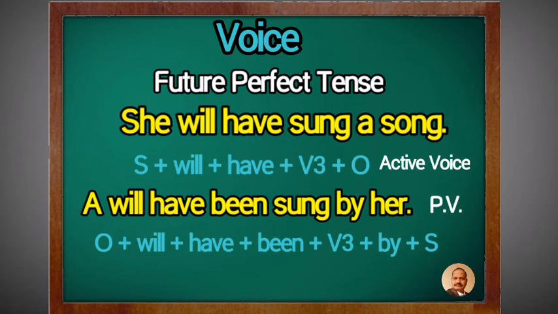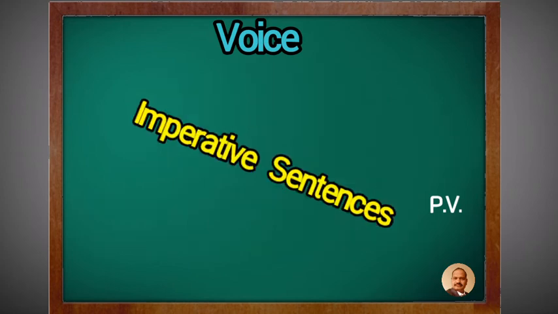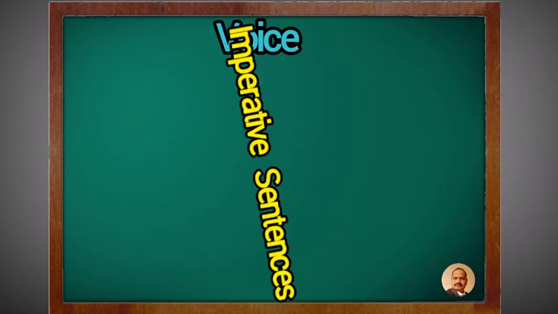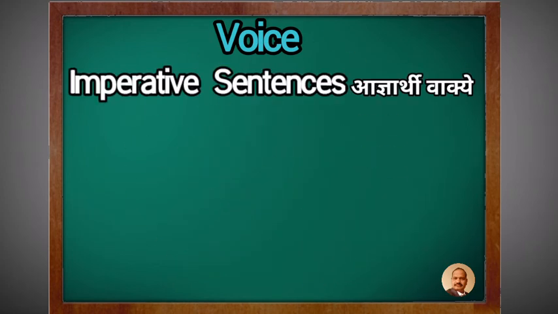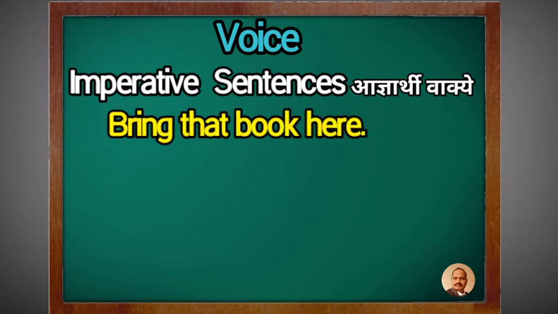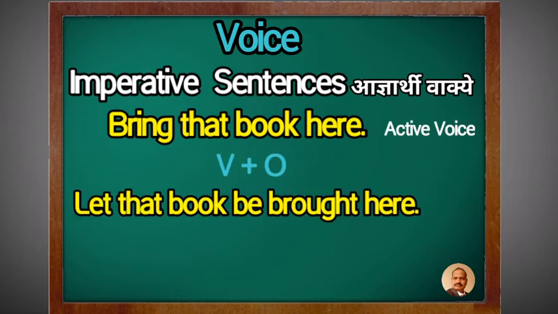Now see some examples of imperative sentences. Means what changes happen when we make the passive voice of imperative sentences. Example: bring that book here. Passive voice is let that book be brought here. Now see, in this active voice, bring is the verb and that book is the object.